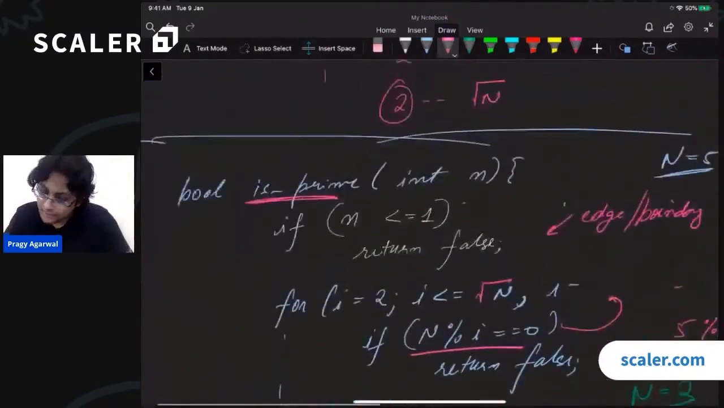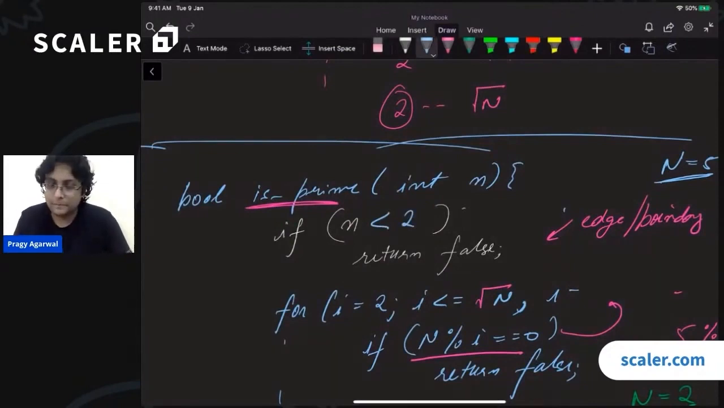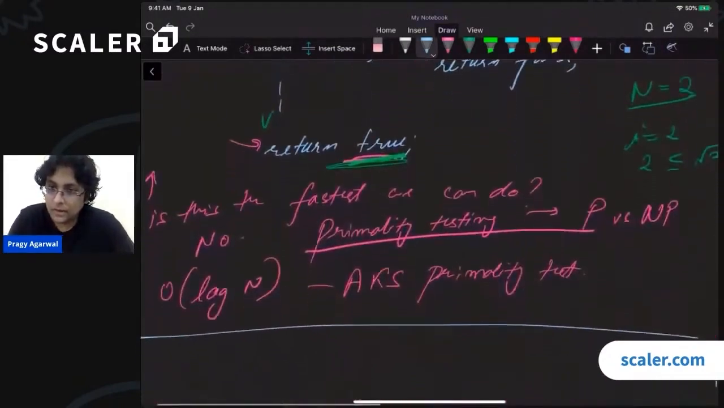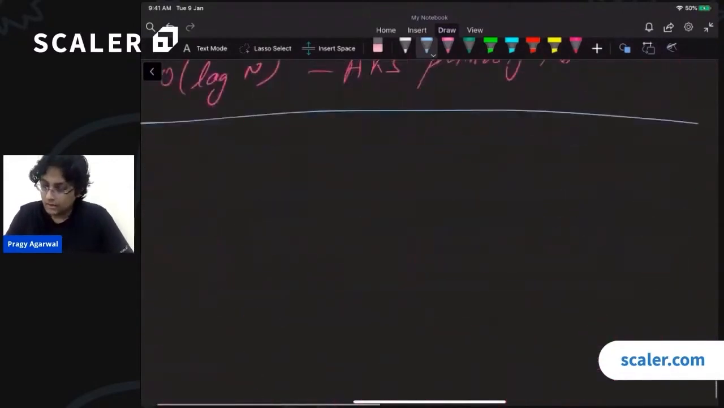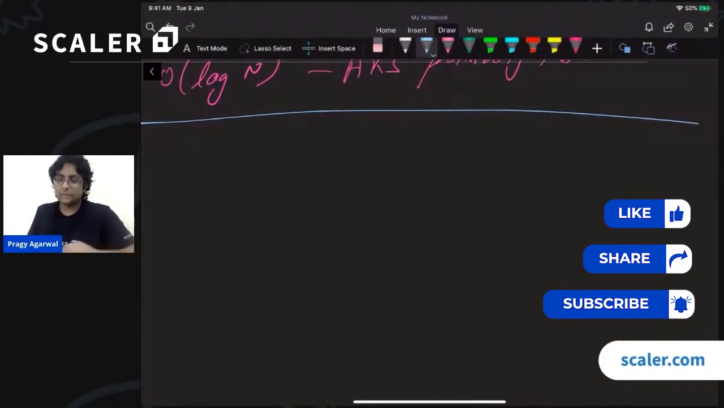Yes, we can also say that this is less than 2. Instead of saying less than or equal to 1, we can also say less than 2. That is perfectly fine. Okay, let us continue. So now we know how to check if a number is prime.